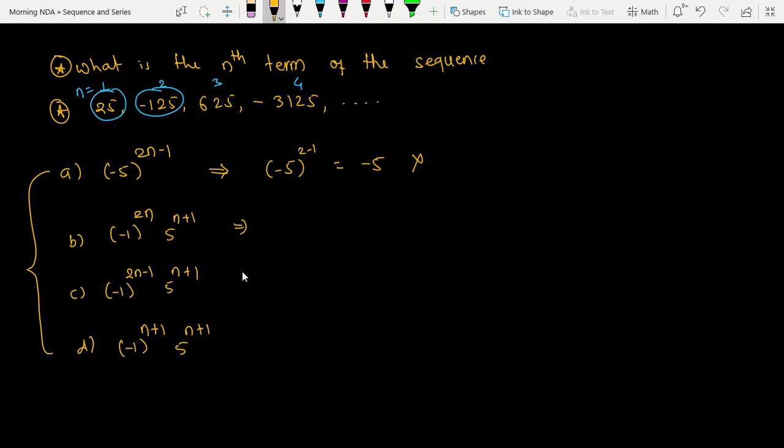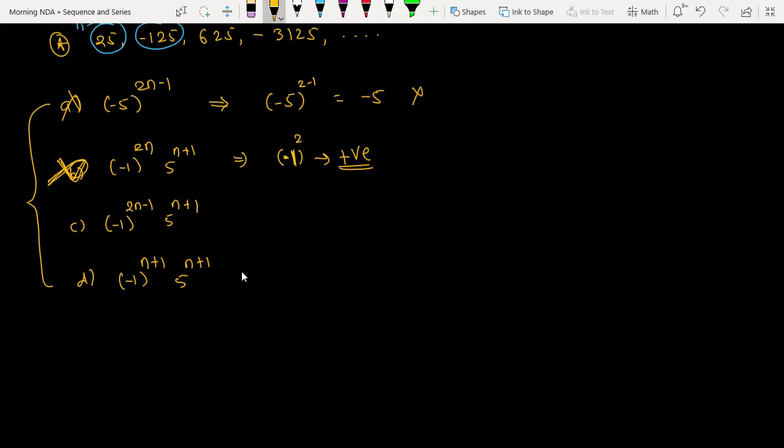Let's check for this. Minus 1 to the power 2n. N is equal to 1 I am substituting. Definitely it is going to be the wrong one. Why? Minus 1 to the power 2 means it is always going to be positive only. But if you see the sequence, I want a sequence like plus, minus, plus, minus, plus, minus. But this option is giving me all the positive numbers. Are you getting the point? So this is absolutely wrong. This is also wrong.